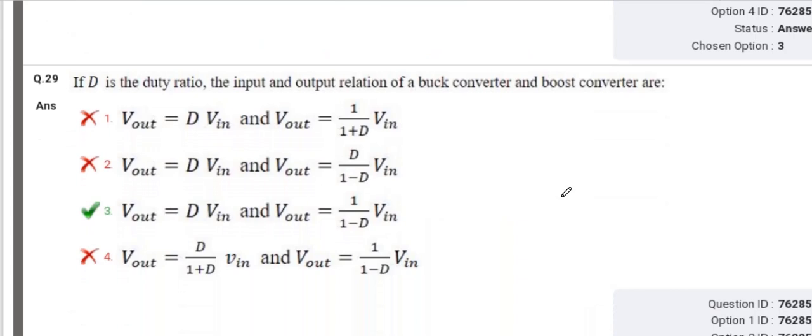If D is the duty ratio, the input and output relation of a buck converter and a boost converter are. So buck converter, I already told, V output equals D into V input, and for the boost, V output equals V input upon 1 minus D, and D is the duty cycle.